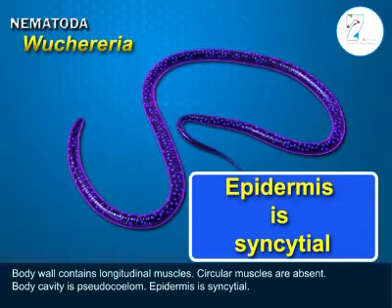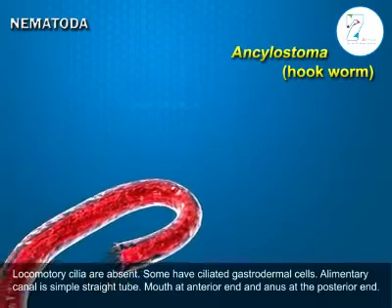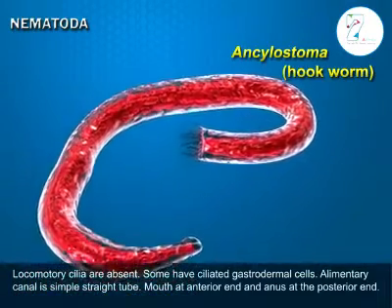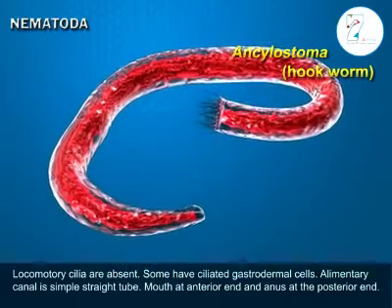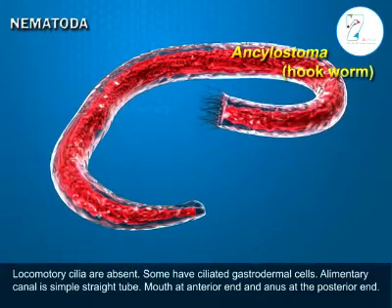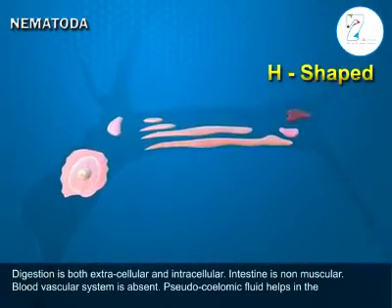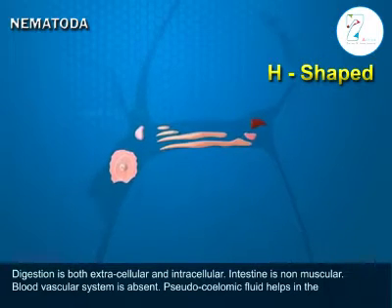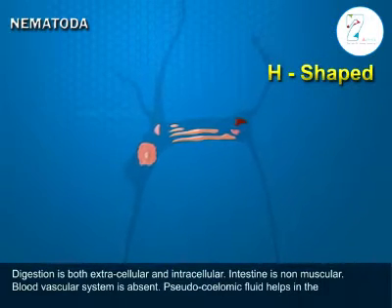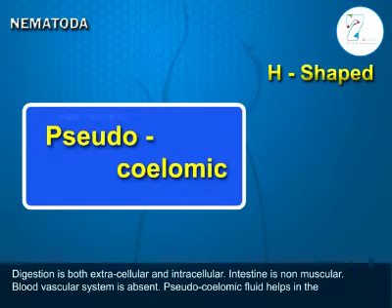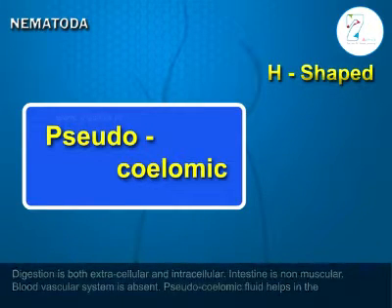Epidermis is syncytial. Locomotory cilia are absent. Some have ciliated gastrodermal cells. Alimentary canal is a simple straight tube, with the mouth at the anterior end and the anus at the posterior end. Digestion is both extracellular and intracellular. Intestine is non-muscular. Blood vascular system is absent. Pseudocoelomic fluid helps in the transport of nutrients.